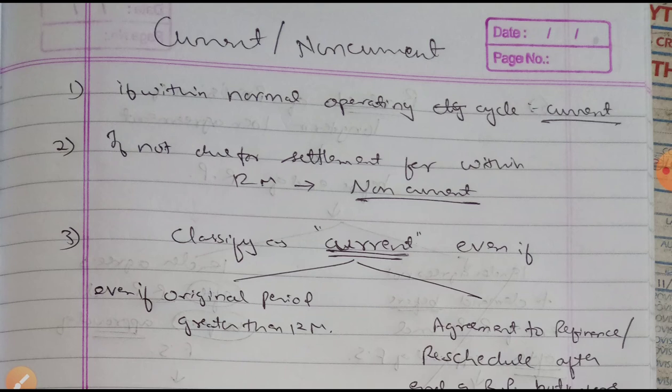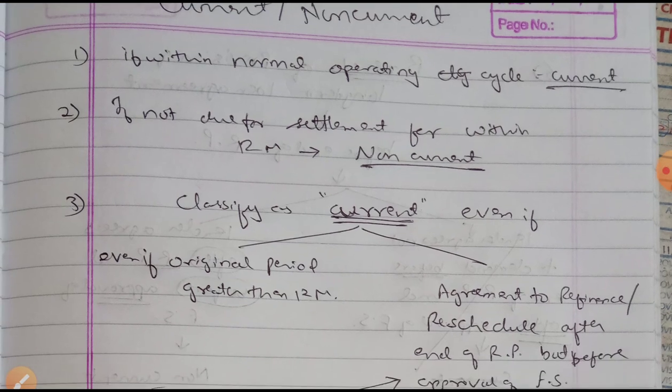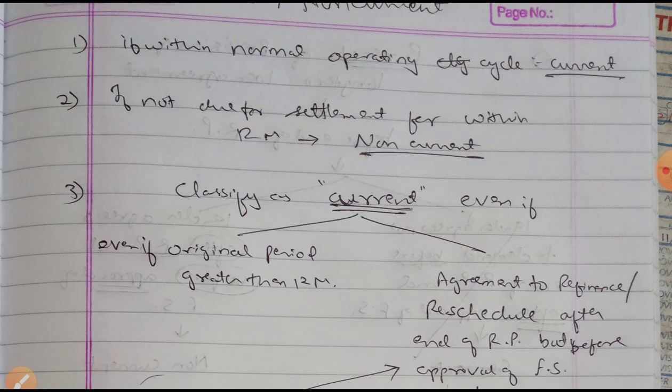The first case is if the liability is going to be settled in a normal operating cycle, it would be current. Second, if it is not due within the period of 12 months, meaning if it is due after 12 months, generally it is non-current.